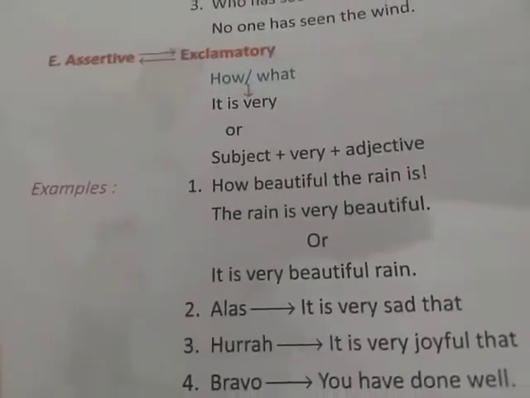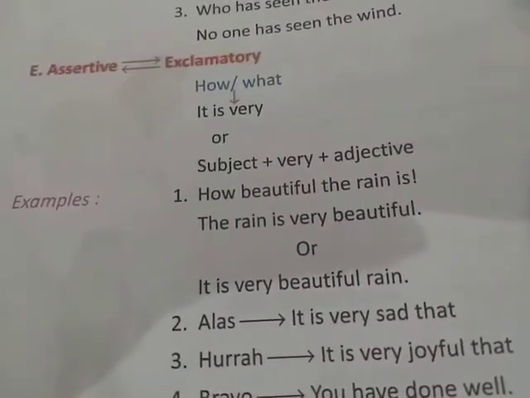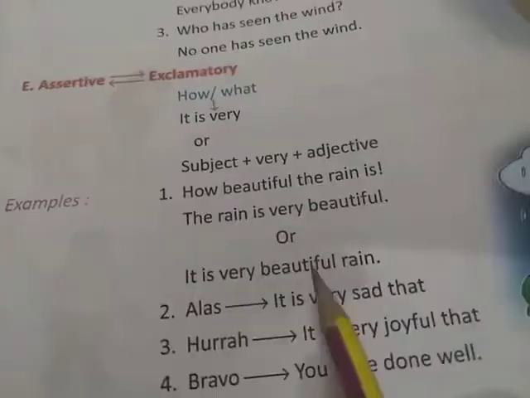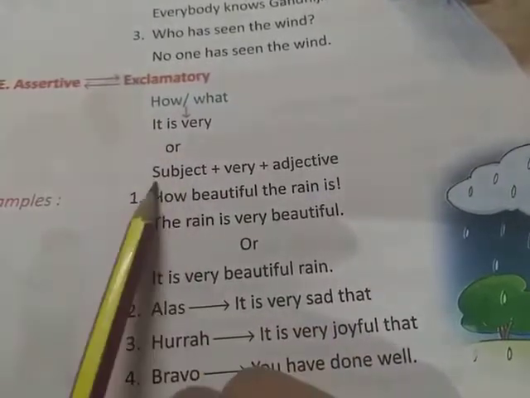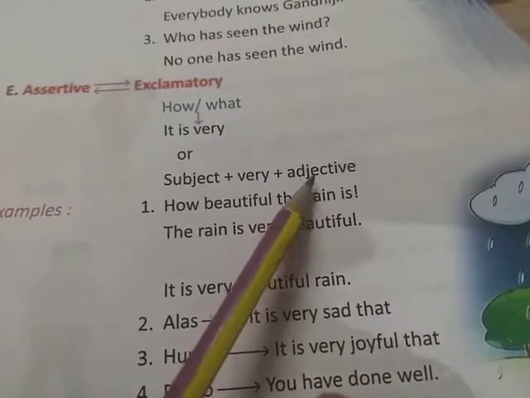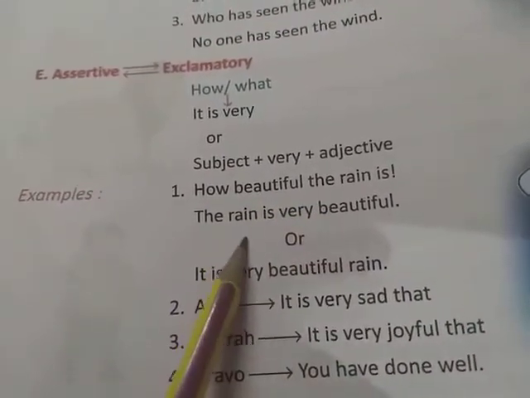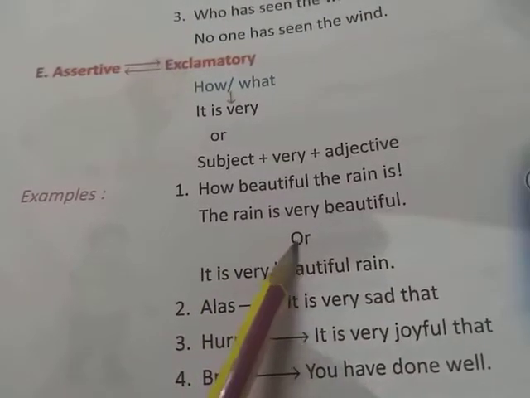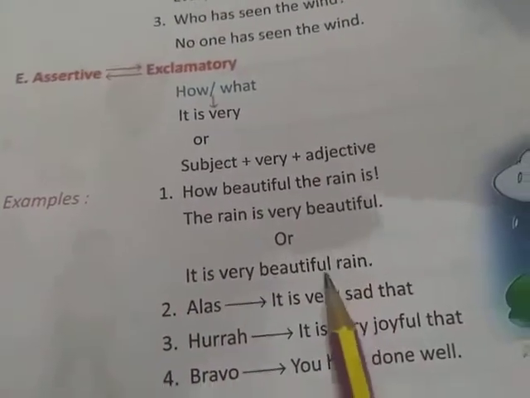Next is assertive to exclamatory. Friends, how to change an assertive sentence into an exclamatory sentence? The rule is given here: subject plus very plus adjective. For example, how beautiful the rain is. So you can change it as the rain is very beautiful, or it is very beautiful rain.